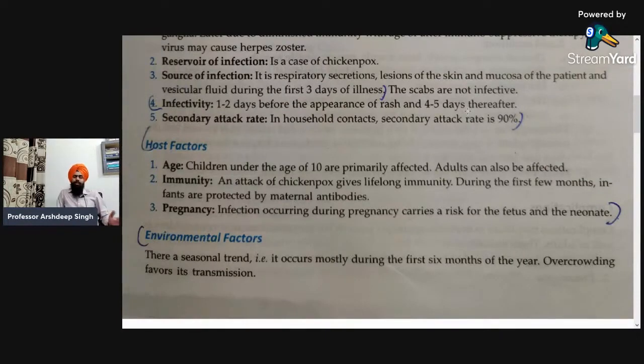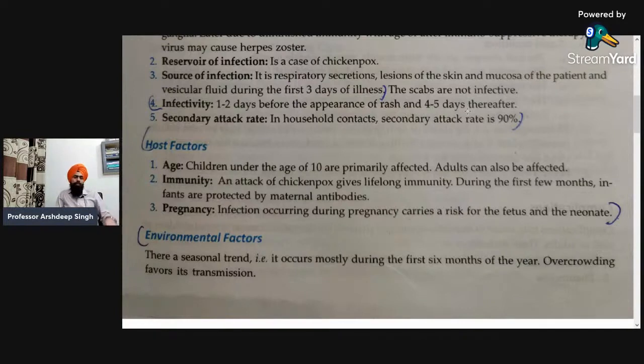His clothes, his utensils in which he or she takes food, or any substances coming in contact with that specific person must be isolated from the other family members. This is how we can prevent the transmission of infection from one person to another. So that is how the secondary attack rate is more in case of chickenpox.